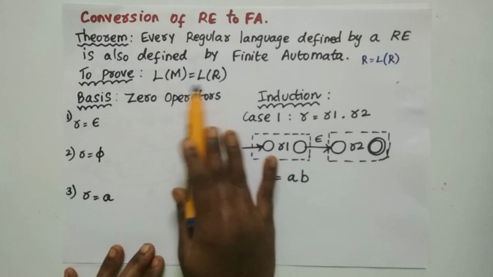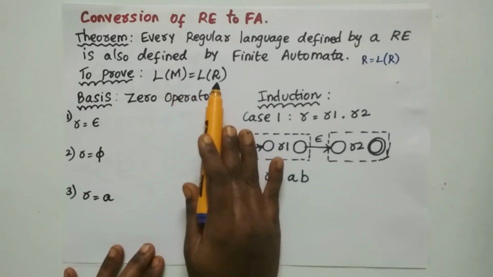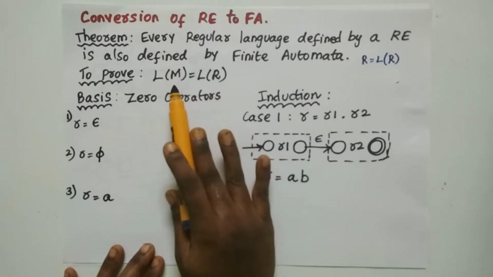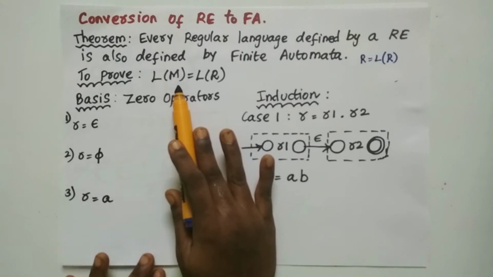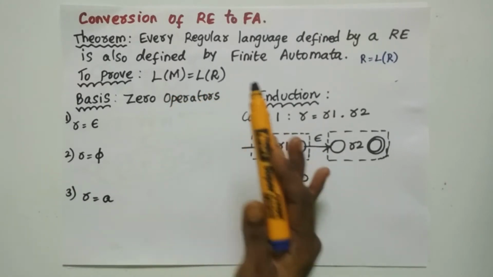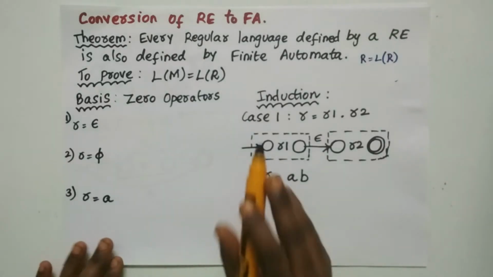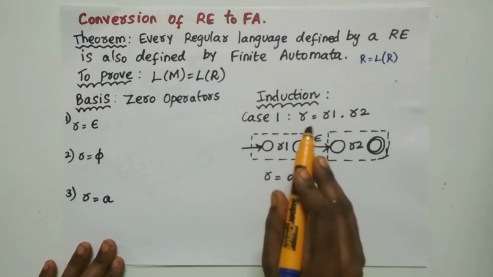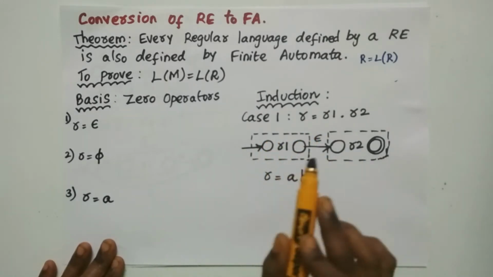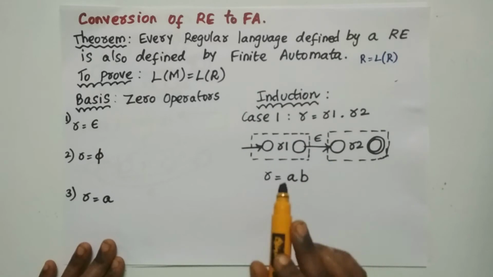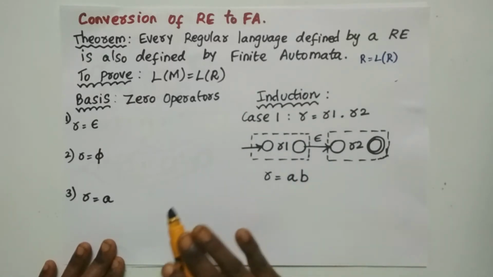So now we are going to prove that if there exists a regular expression, then there exists a finite automata for that. By using Thompson's construction theorem, we are going to see whether for every regular expression there exists a finite automata, or whether it is possible for us to create a finite automata. This entire Thompson construction method states that for every regular expression there exists an NFA with epsilon, and this theorem is going to be proved by mathematical induction.